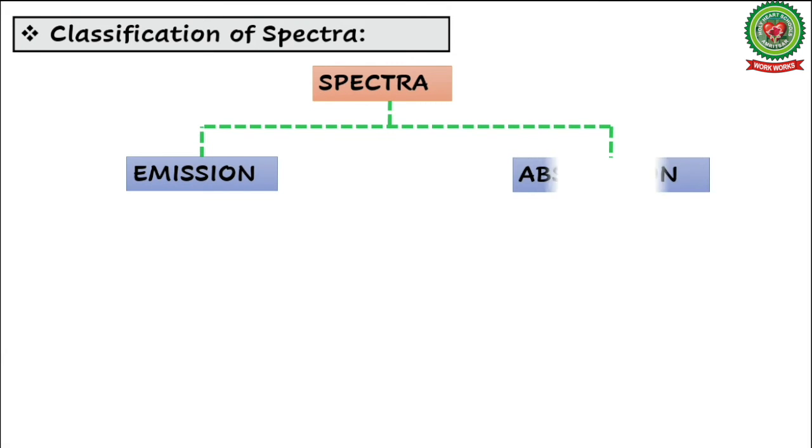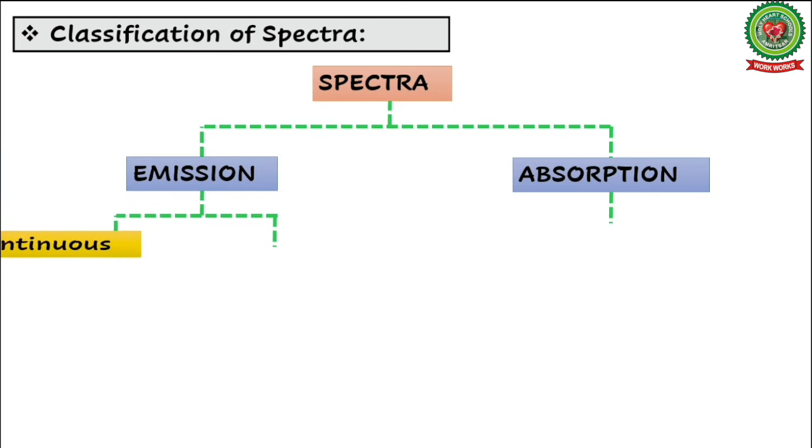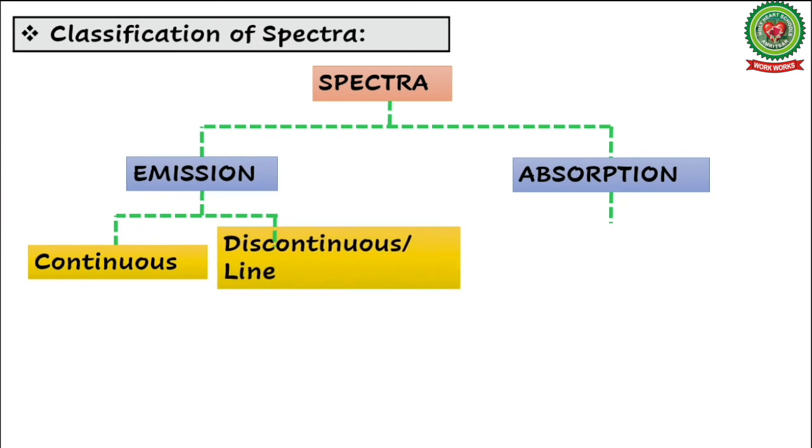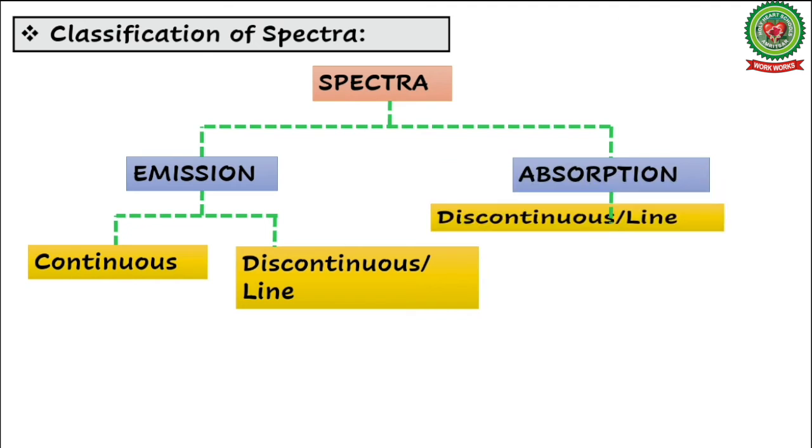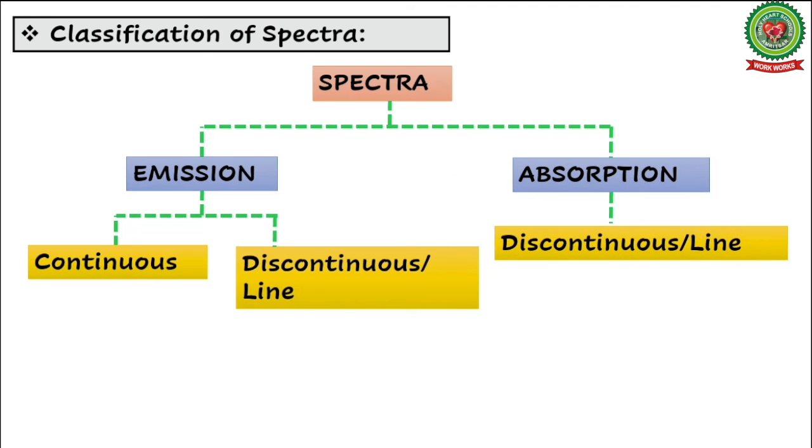Let's see its classification now. So spectra is classified into emission spectrum and absorption spectrum. Emission spectrum means something is emitted. Supposing a substance is absorbing radiation, then the radiation that is emitted, that is known as emission spectrum. Absorption, a substance absorbs the radiation. The spectra related to that will be known as absorption spectrum. Now, emission spectrum is further classified into continuous spectrum and discontinuous or line spectrum. Similarly, absorption is of discontinuous or line type spectrum.